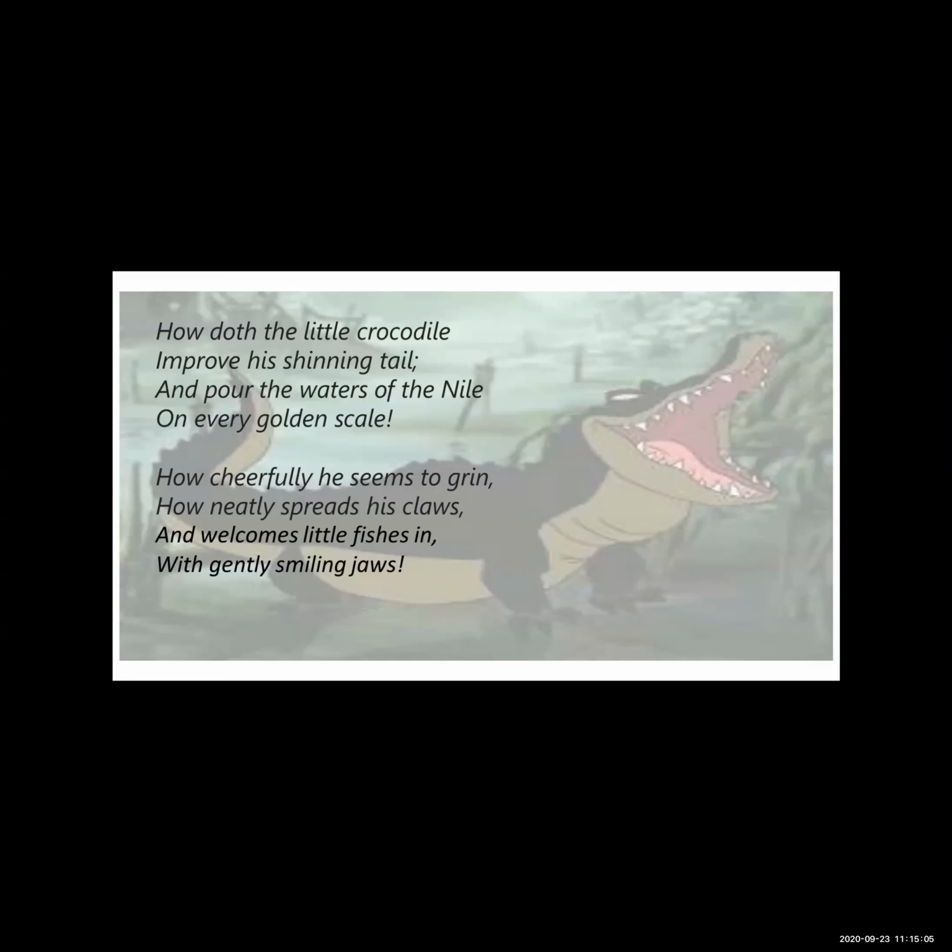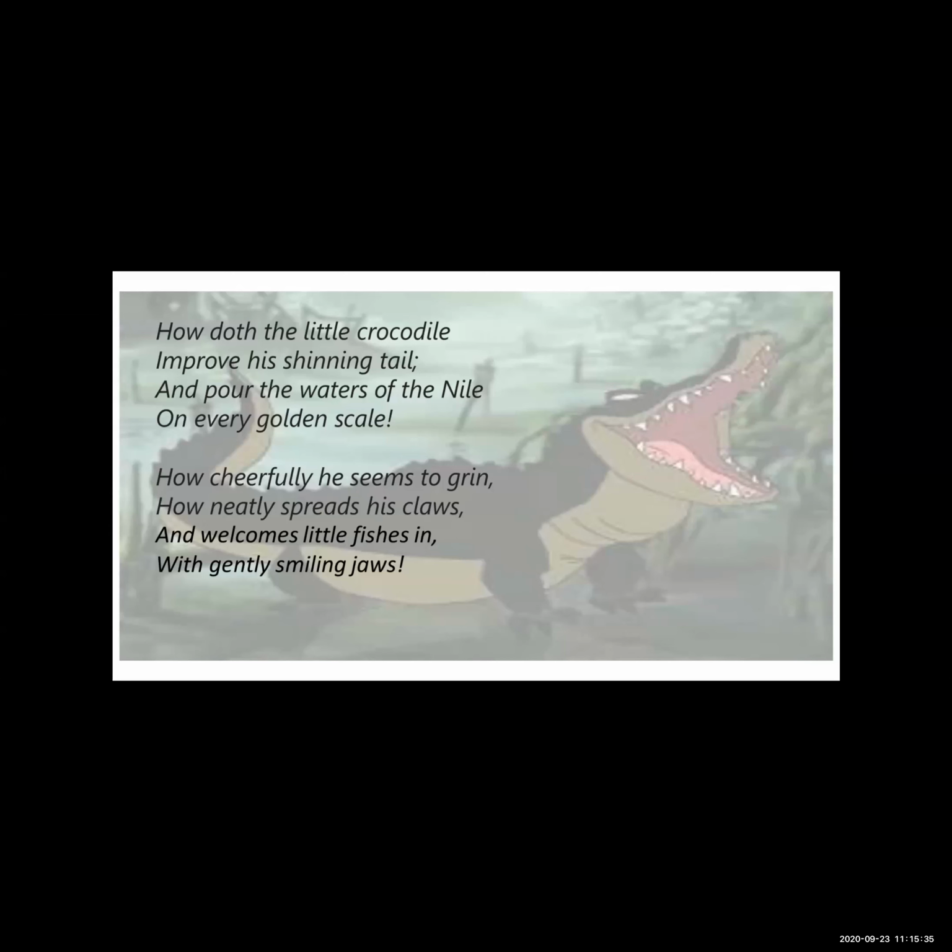Okay, the crocodile who lives in the river Nile. All day he just pours water on his body. Why does he pour water on his body? Because he has to improve his look. That's why he pours the water on his body and makes it shine, and golden scales appear every day.